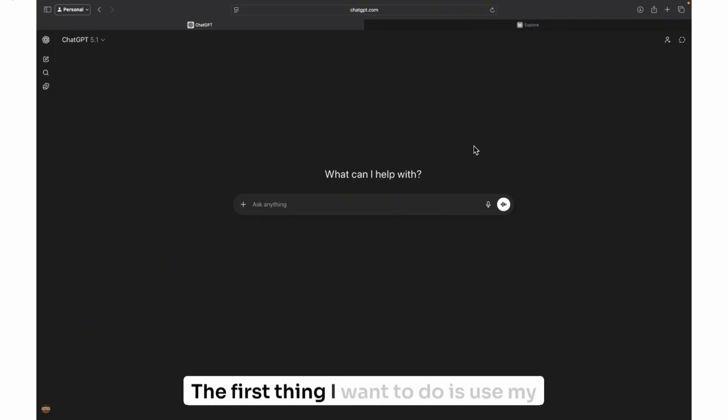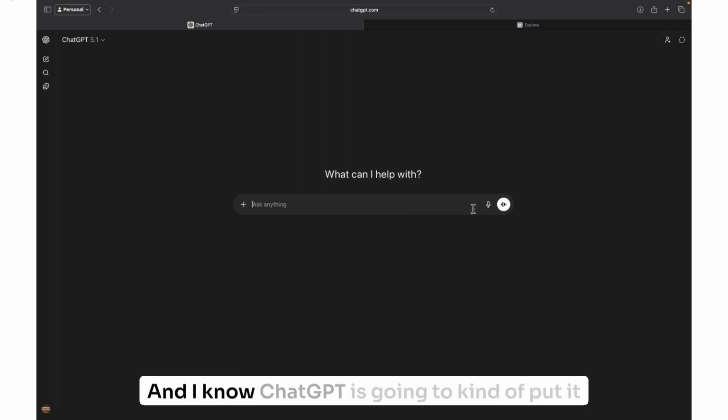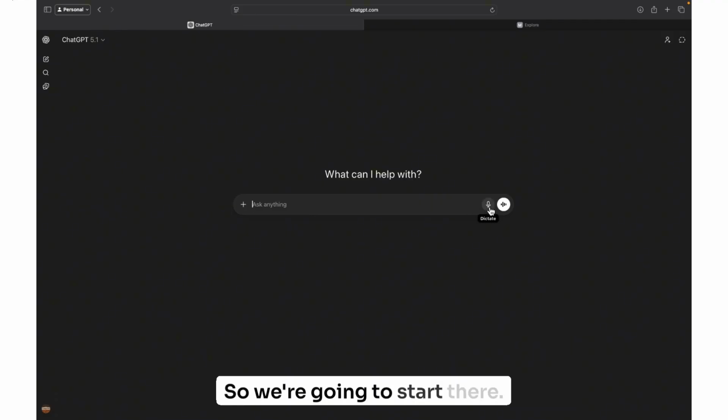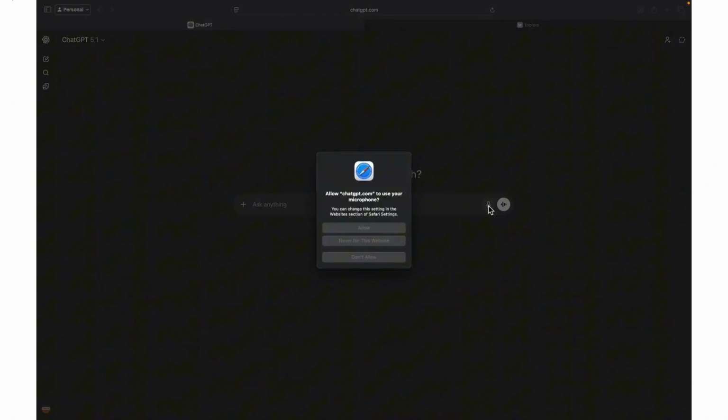So the first thing I want to do is use my dictation feature because I like to actually talk out my ideas. And I know ChatGPT is going to kind of put it together and craft it and make sense of it. So we're going to start there. Going to allow here.